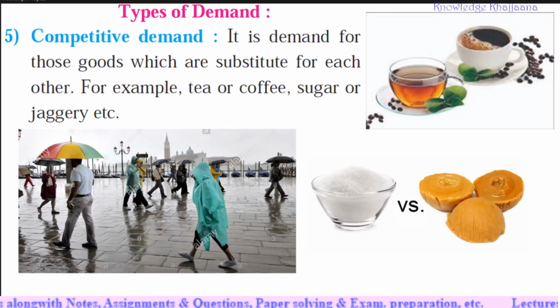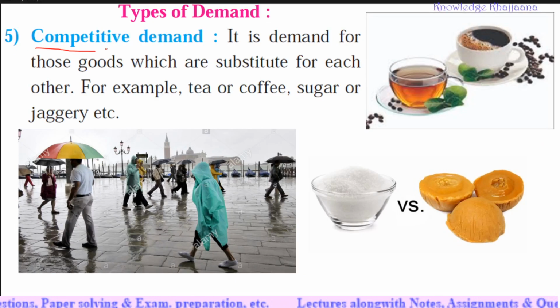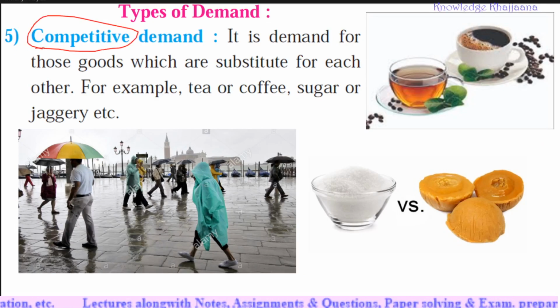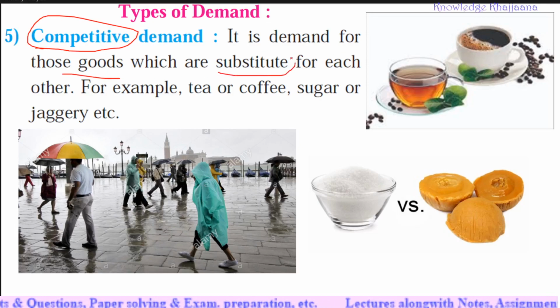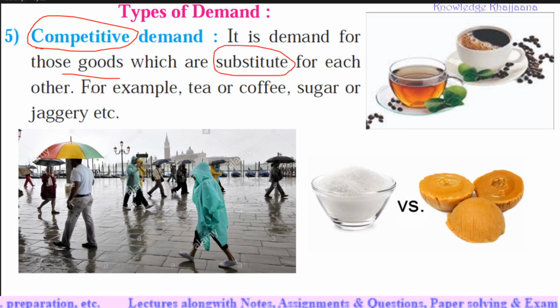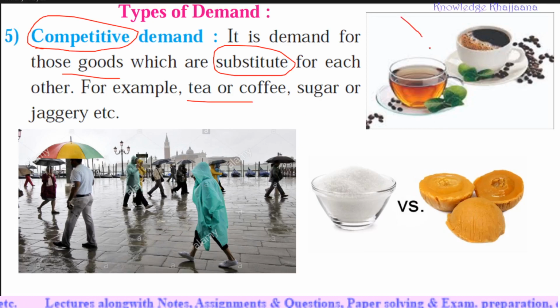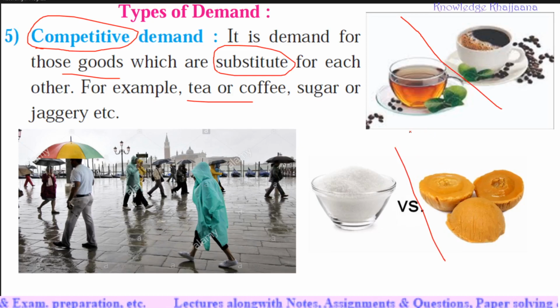Next, competitive demand. See, here is the keyword. From this keyword you can come to know what the concept hidden in this demand is. Competitive demand is demand for those goods which are substitutes for each other, meaning which are competing with each other. For example, tea or coffee. What should be taken, tea or coffee? Sugar or jaggery. See why those are called competitive: commodities which are alternatives to each other.